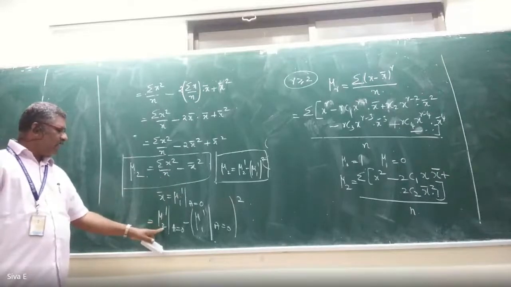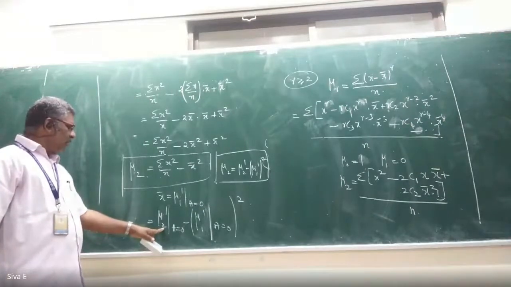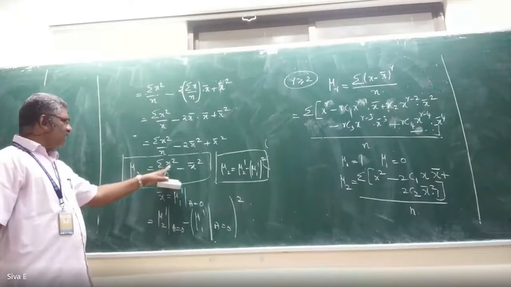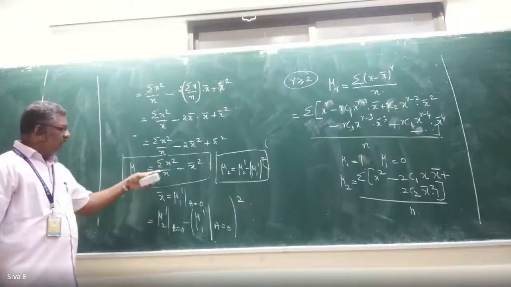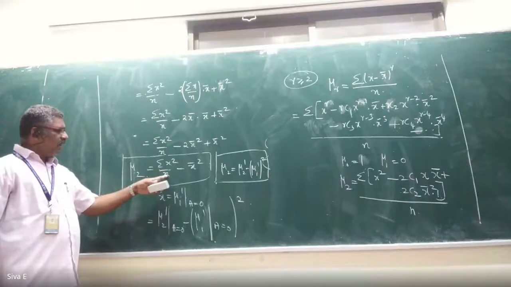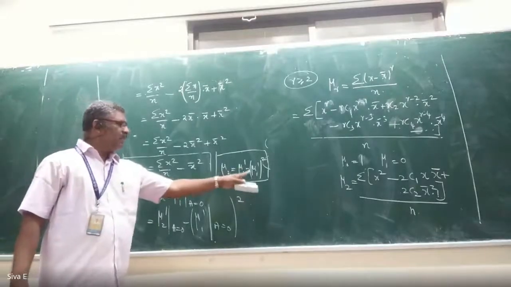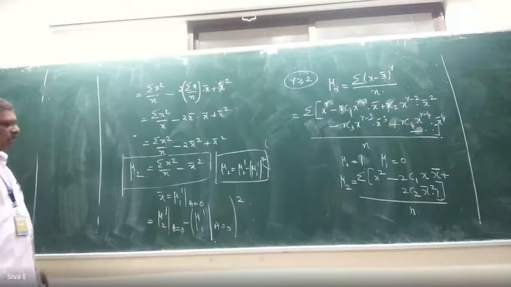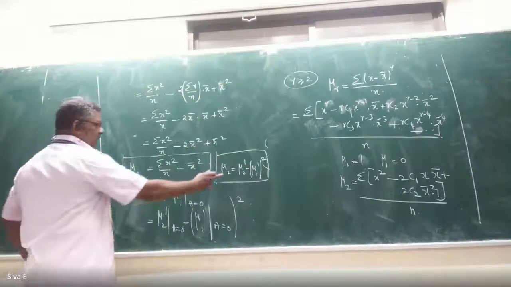See the formula for the moment about the origin on the last page: mu 2 dash at a equal to 0 is summation of x square by n, the second moment about the origin. So the whole formula is mu 2, which is mu 2 dash minus mu 1 dash whole square. It is the variance. This is one more formula for variance.